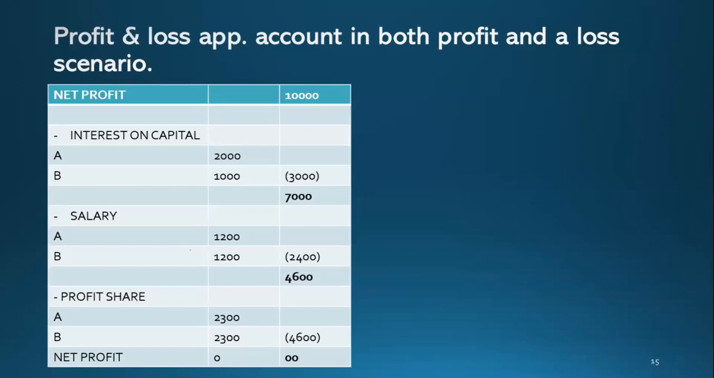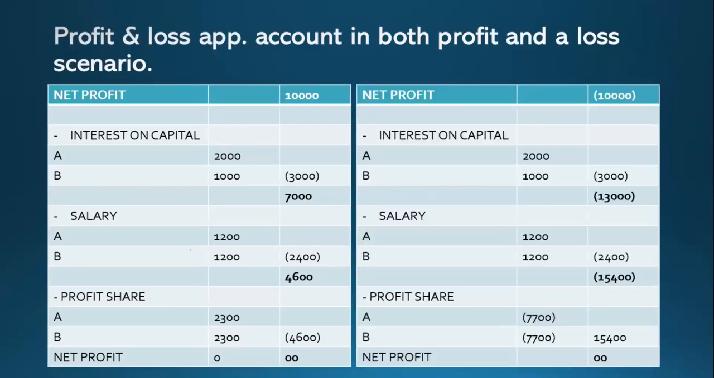This is really straightforward and easy if we have a profit. Now let's look at what happens if we have a loss. I have written the term net profit, but the figures are within brackets, so that means a deduction. It means it's a net loss within brackets.